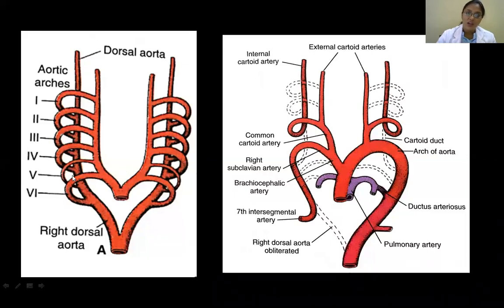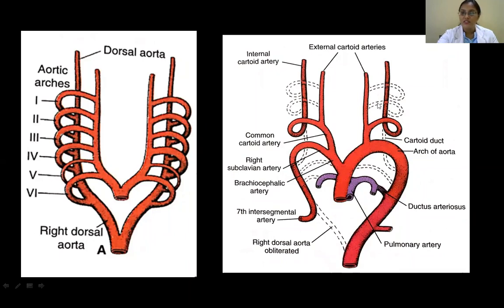Okay. So what happens is remodeling. Normally you have your arterial system shifted towards your left side. So you've got your aorta, with respect to the vertebral column, you can say it's towards your left. And now look at this. There's a remodeling here. Now what happened here, you can see these dotted lines represent that these particular arteries have disappeared. And again here. So in this diagram, what can you make out?